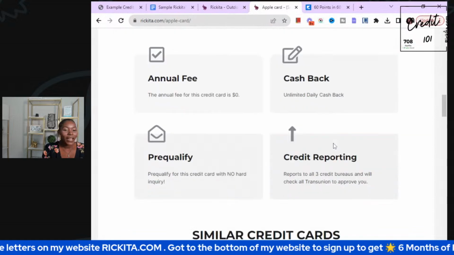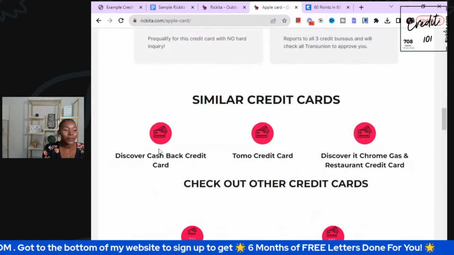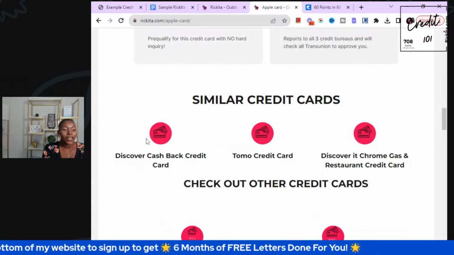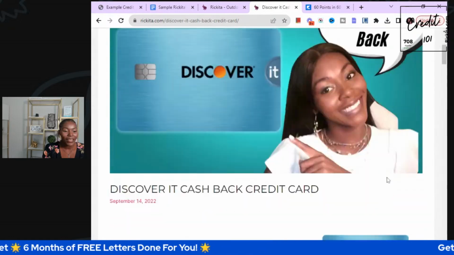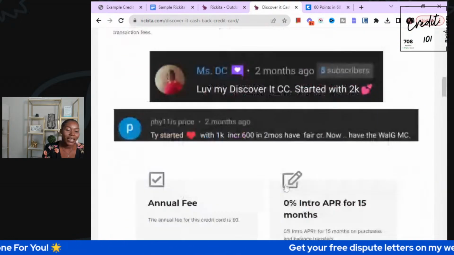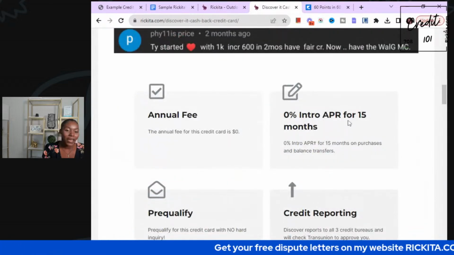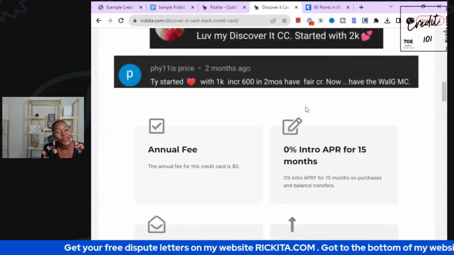But yeah, you can see other people that got approved for it, see details about it, and then find some credit cards that are similar. So you can find other credit cards that are very similar to that credit card, and then you can decide if you want to apply for it. Like the Discover Cashback. I just love Discover, you guys. 2 people said they got approved for it. They got 0% APR for 15 months. And then again, 3 more credit cards that are similar to this one.